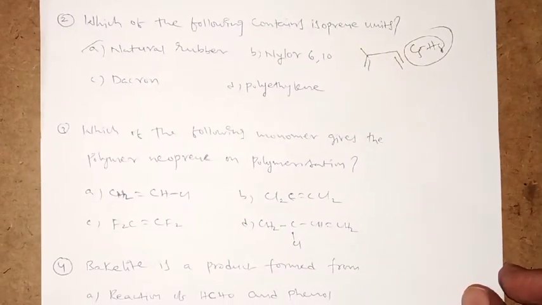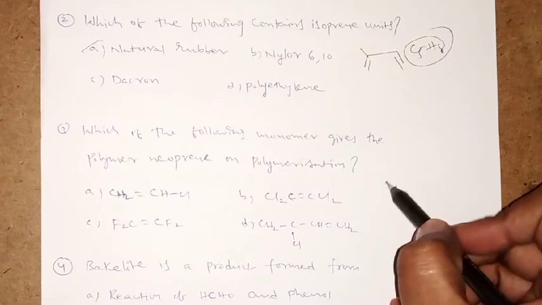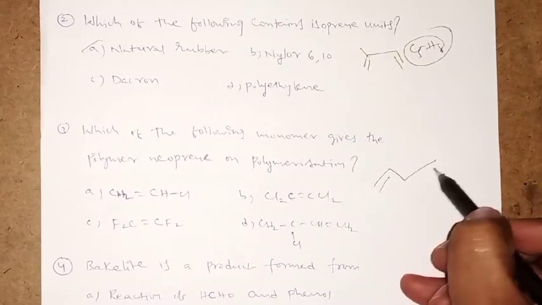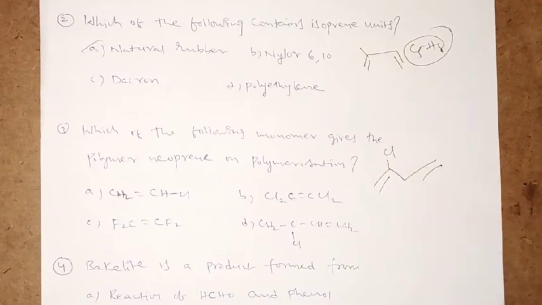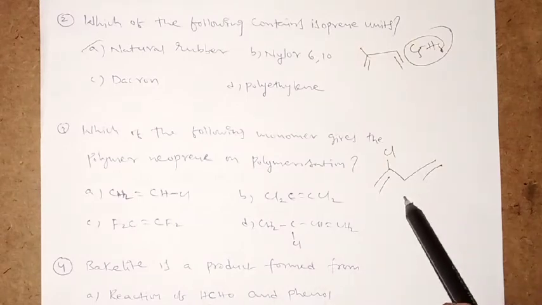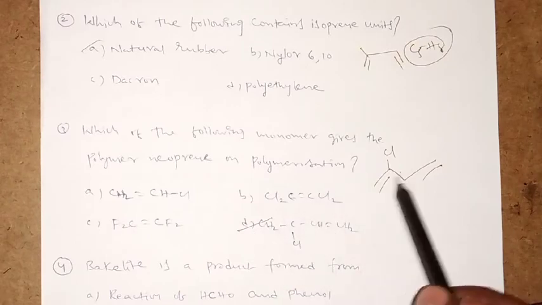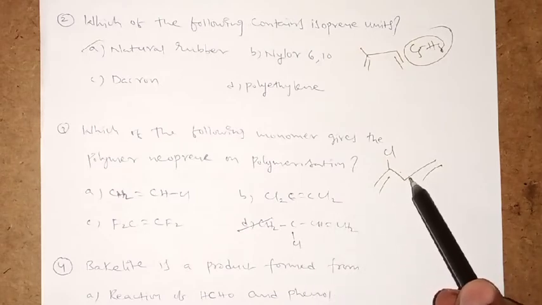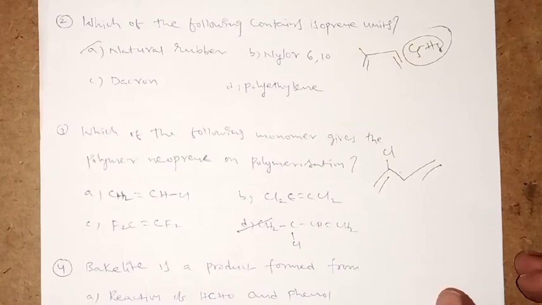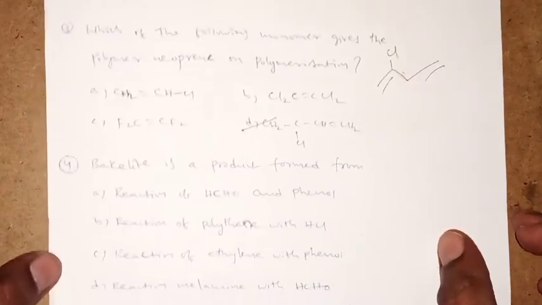Which of the following monomers gives the polymer neoprene on polymerization? So what is the neoprene monomer? First of all, this is the monomer of neoprene. Then what is the appropriate answer here? Which is the correct one? As per this, this structure is matched. So this is the monomer of neoprene. If we take n number of monomers, we'll get the polymer. Is it clear? Next question.